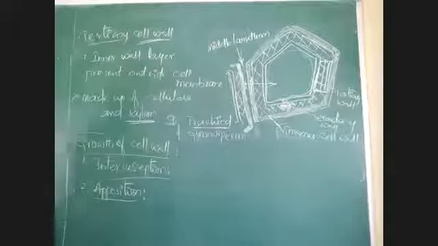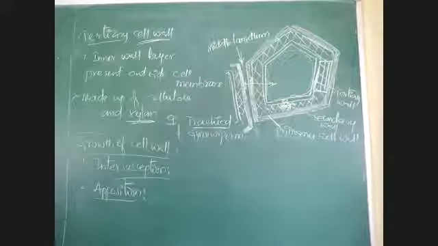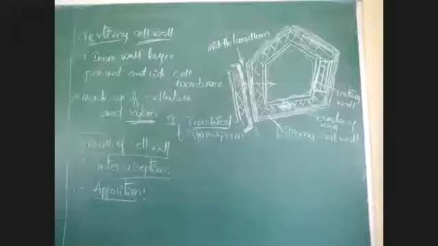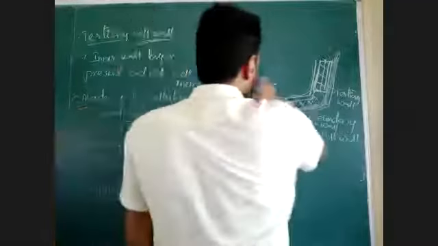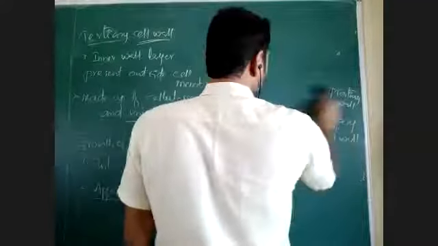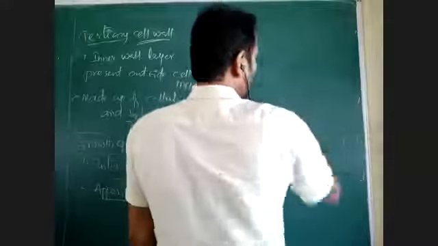Intersusception and apposition. That is called as two types of growth of cell wall. I will erase the diagram so that I can explain them easily. See here, what is intersusception?